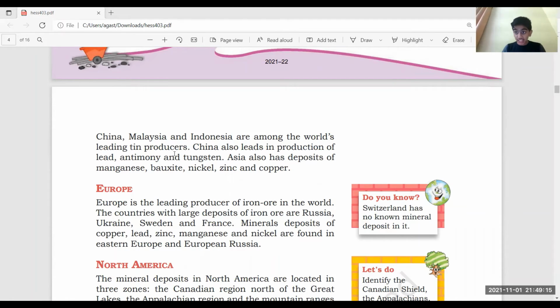Now, this is about Asia. Just have a look at this, because you have to have a nice look at this so that you can ease this part, because many people get confused, of course, in these parts.